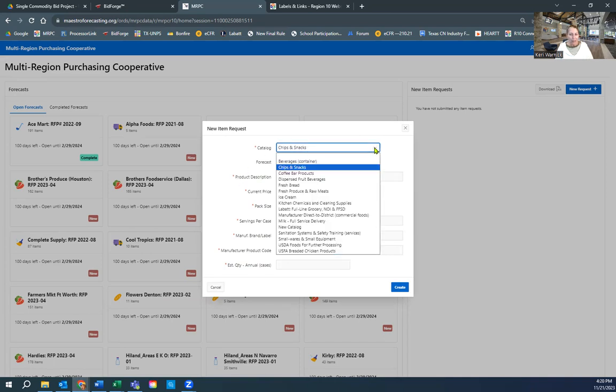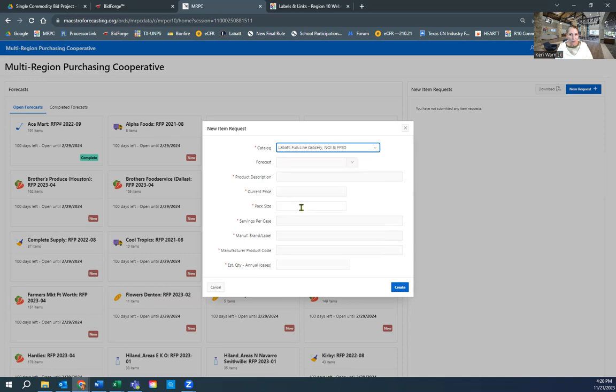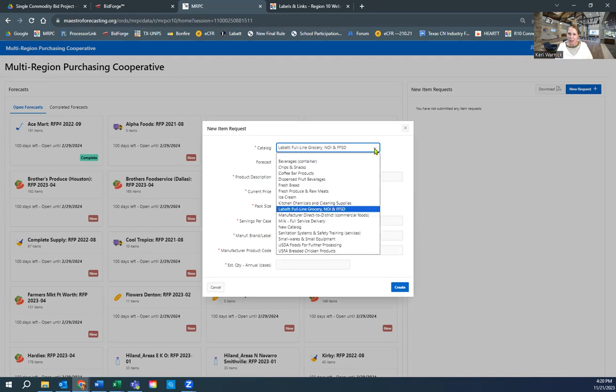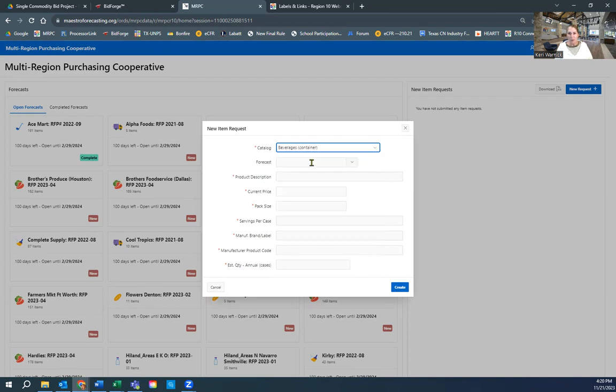So I've tried to make it a little more clear this year with Labatt being full line grocery, since we only have one vendor awarded, but there are several catalogs or RFPs where there are several. Take, for example, beverages container. Well, that's Coca-Cola, Masters, or Dr Pepper. So it depends on which vendor you want to add the products to, and you've got to be specific. If you don't tell me the vendor, I'm not going to know which vendor to add it to.